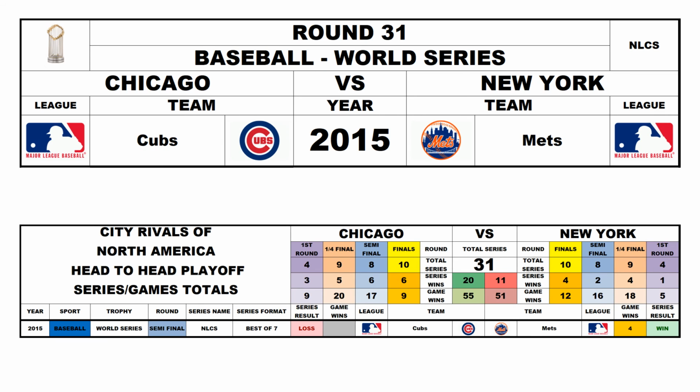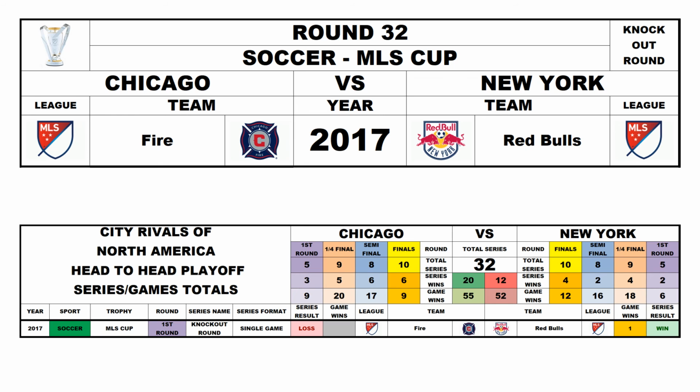Round 31, the World Series Playoffs, the National League Championship Series, 2015. Chicago Cubs versus the New York Mets. The Mets won the series 4-0, so now it's Chicago 20, New York 11. Round 32, MLS Cup, Knockout Round, 2017. Chicago Fire versus New York Red Bulls. New York would win the game, so now it's Chicago 20, New York 12.